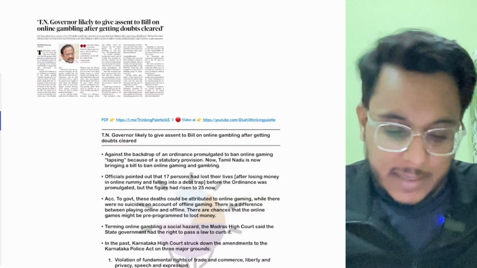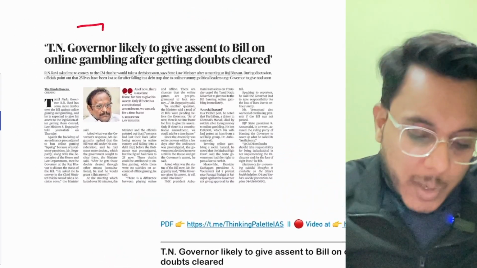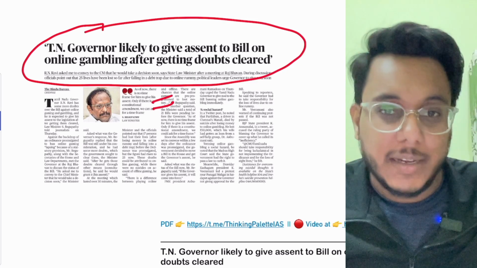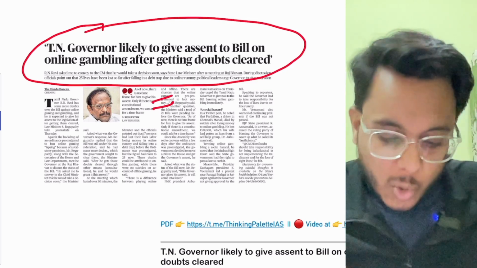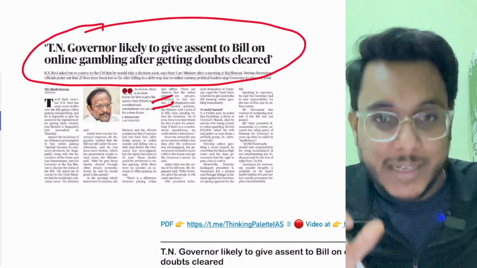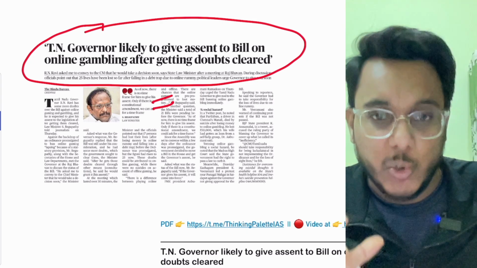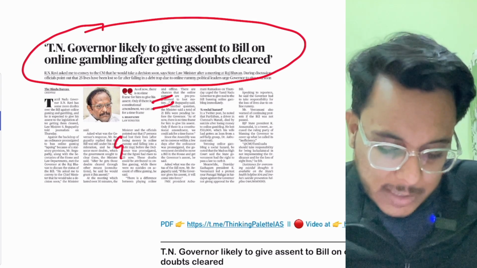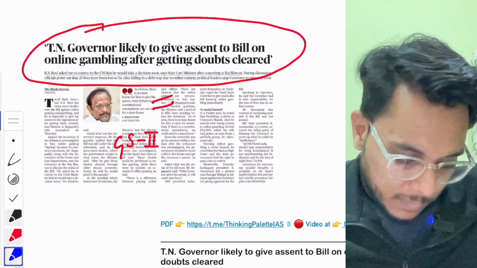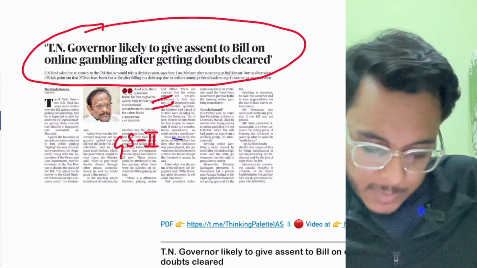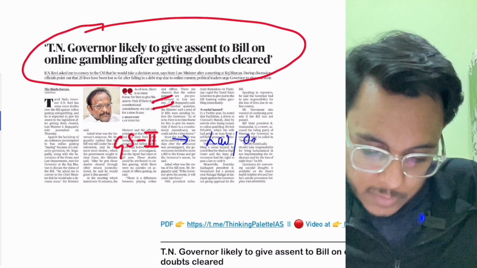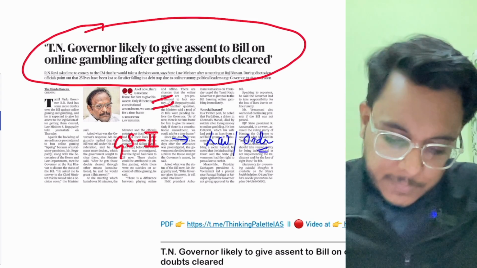Now moving to the next article. Tamil Nadu governor likely to give assent to the bill on online gambling after getting doubts cleared. In this particular issue also, nothing concrete has come till now. But what is this entire issue? That is something you need to understand. This particular article we will see with respect to GS paper number 2, law and order issues. Clear?